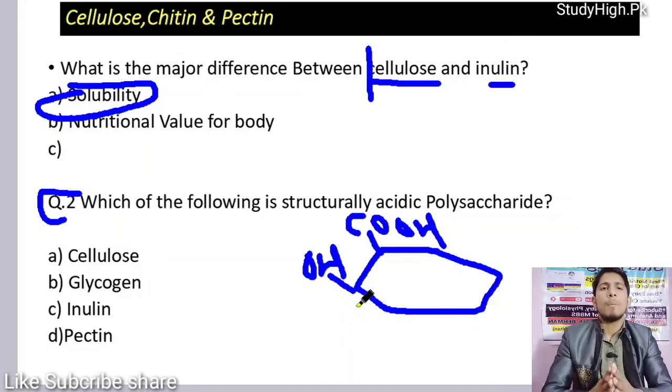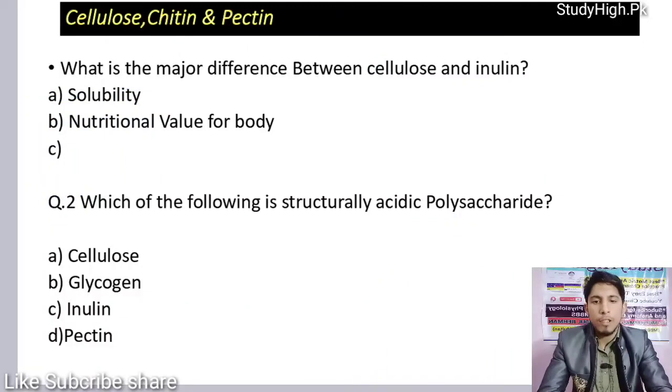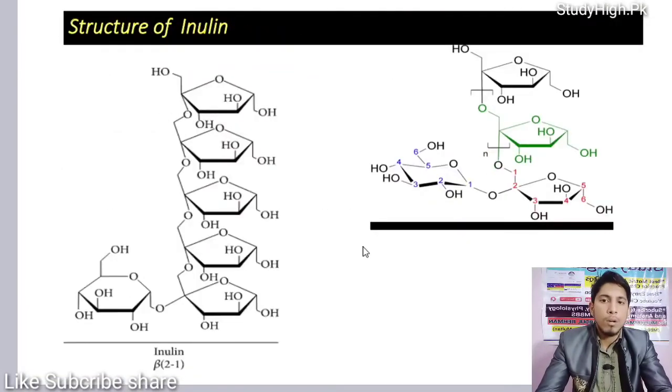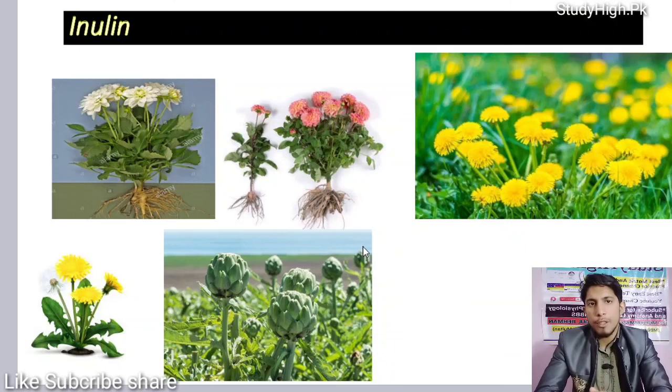So these are some important concepts that we have discussed today. We discussed the structure of cellulose, pectin and chitin. We have also discussed how the structure of inulin consists of beta 2,1 glycosidic bond and how inulin is involved in measuring glomerular filtration. Sources of inulin: dandelions, artichokes, dahlias.